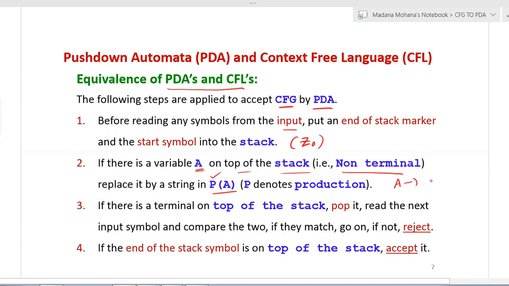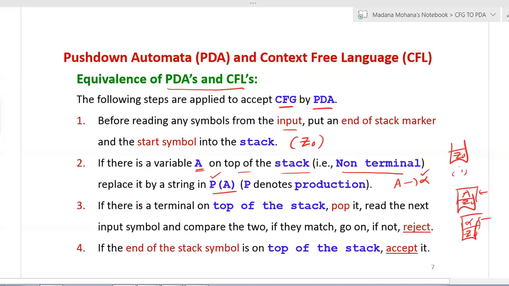Suppose A derives alpha is a production of A. Initially the stack contains the initial symbol Z0. Then in the second step, if the stack top contains a variable A, this variable A is replaced by its production, that is the right-hand side value. Now this becomes Z0 with A replaced by alpha. Now the stack top contains the alpha value. That is the second step.